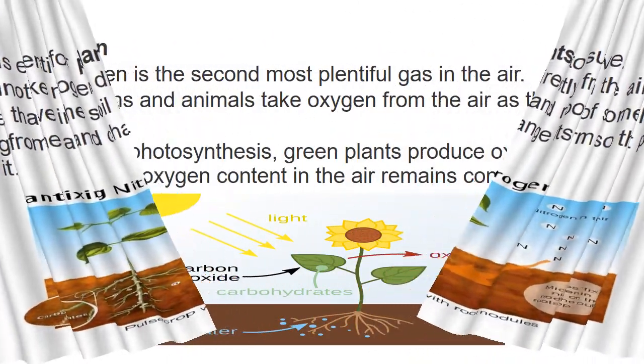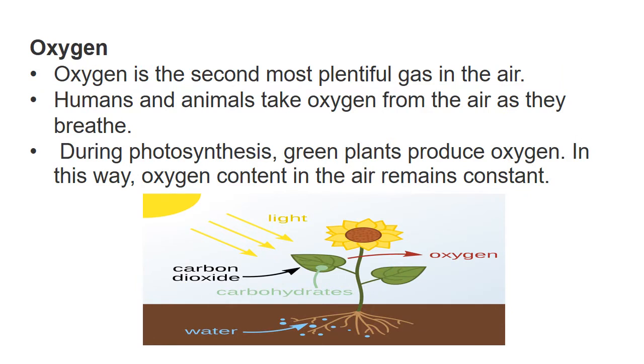Next we are going to see oxygen. Oxygen is the second most plentiful gas in the air. We find it more in the atmosphere. We humans and animals take oxygen from the air when we breathe in, and we breathe out carbon dioxide.